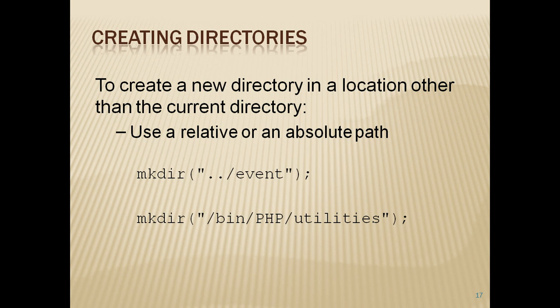Next is the mode. This parameter accepts octal values on which the accessibility of the newly created directory depends. The third field is recursive, which is a flag having the value either true or false that allows or refuses the creation of nested directories. And the fourth parameter is the context. As with the PHP unlink function, we can have a stream for specifying the protocols here. This function will return a Boolean, that is true on successful execution, otherwise false will be returned.